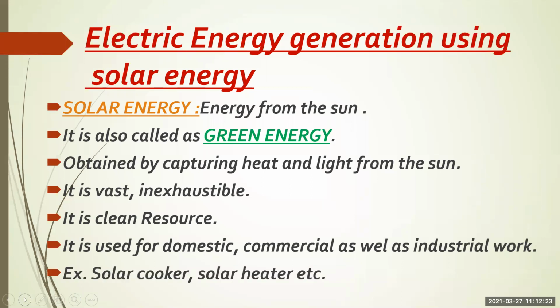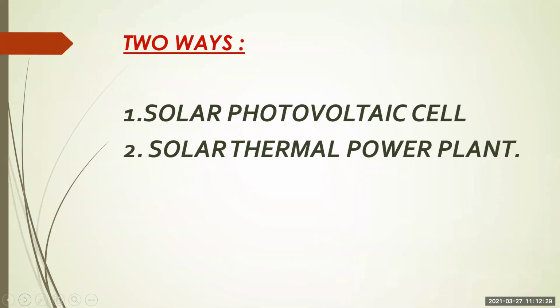We are using solar cookers and solar heaters, right? Now there are two ways to convert solar light energy into electrical energy: the solar photovoltaic cell and the solar thermal power plant. In these two ways we can generate electricity from sunlight.